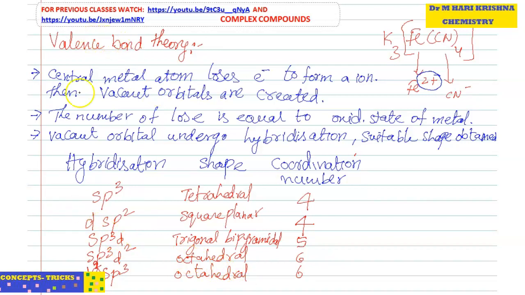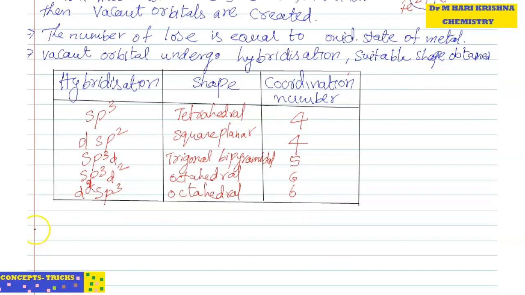Next point. Here we mentioned d at first, in front of s. What is the meaning of that d in front of the s orbital?